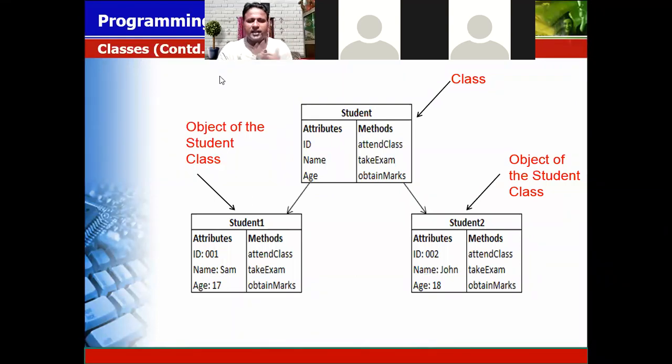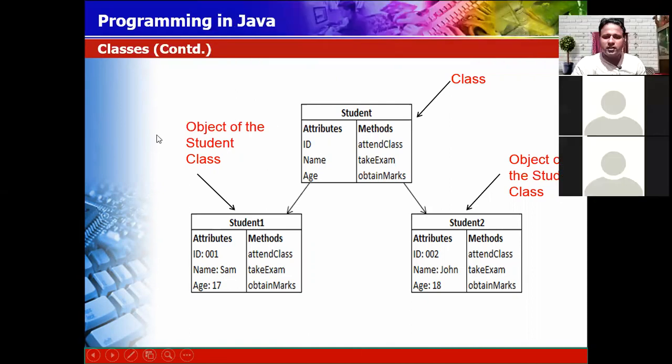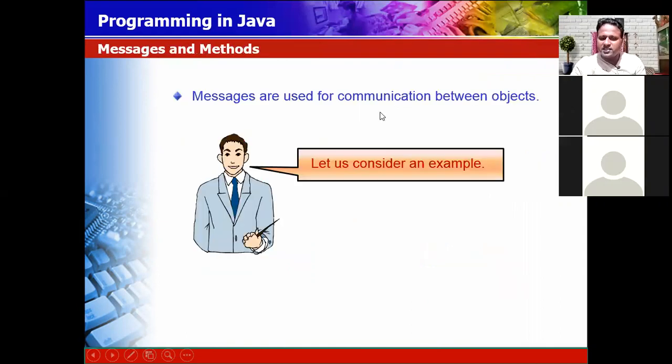There is a similarity between us: we learn Java, so we are in the same group. Object 1 and object 2, student 1 and student 2, belong to the student class. Now, object orientation: messages are used for communication between objects.